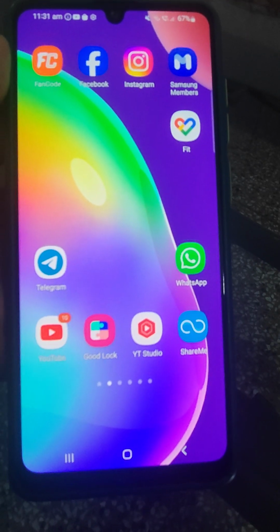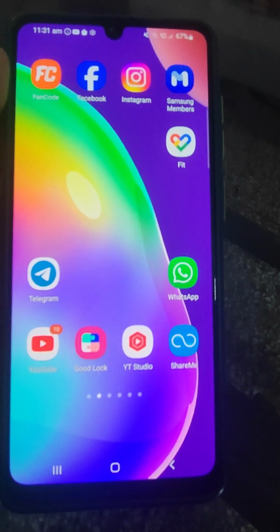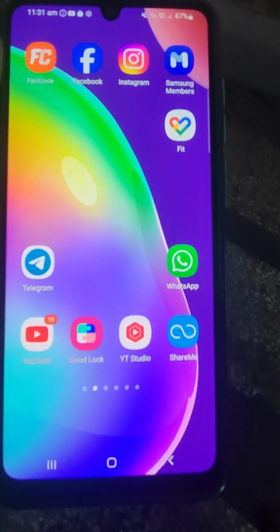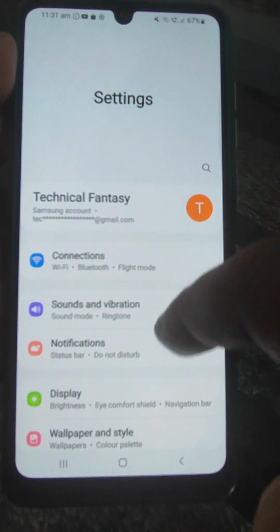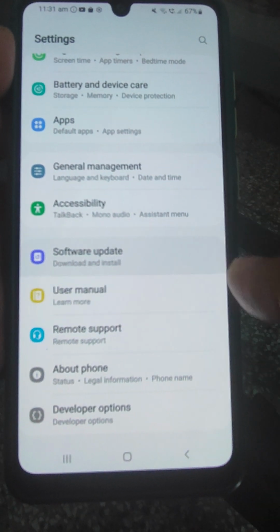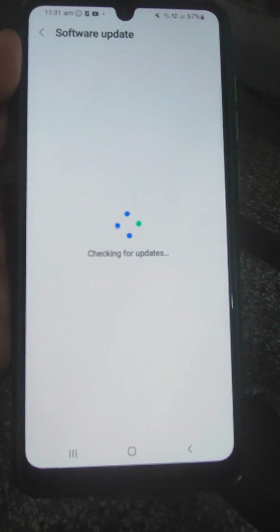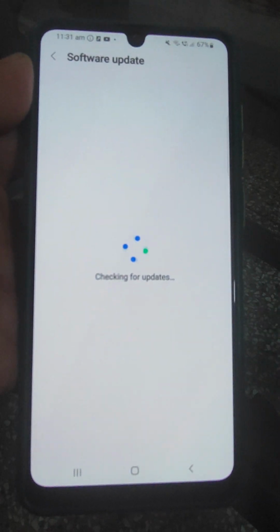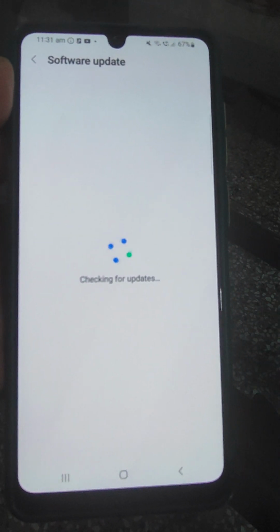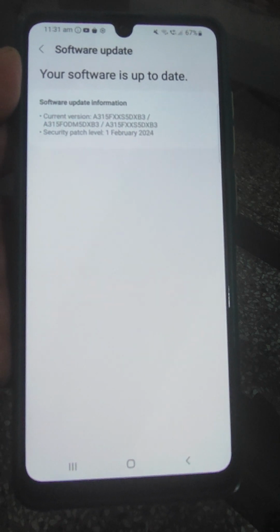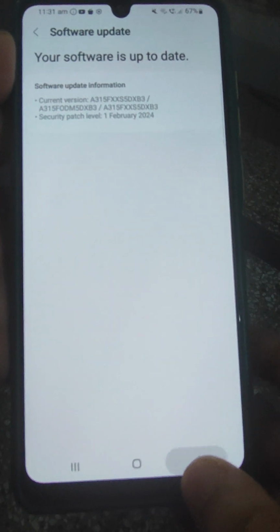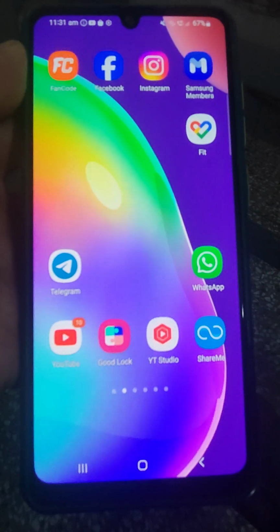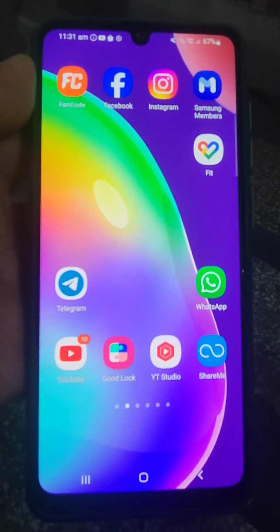If it is still not working, then you should update your Samsung phone or any Android phone. In a Samsung phone, just go to settings, go below to software update, then download and install. Here you will see it checks for updates. My mobile is up to date. You may see something else here. You just update and restart your mobile, and the function may work.